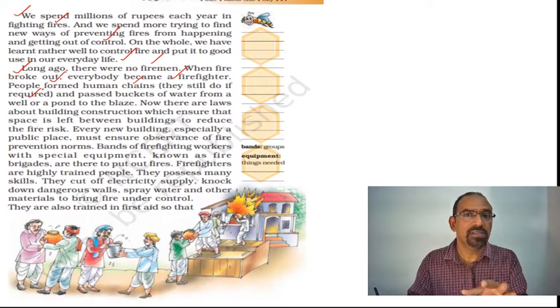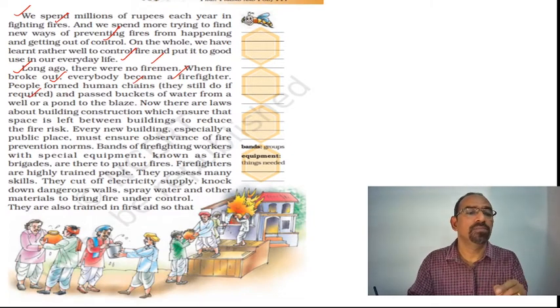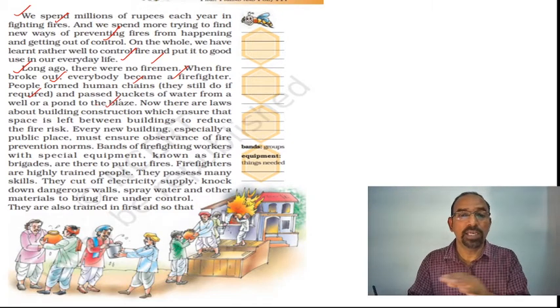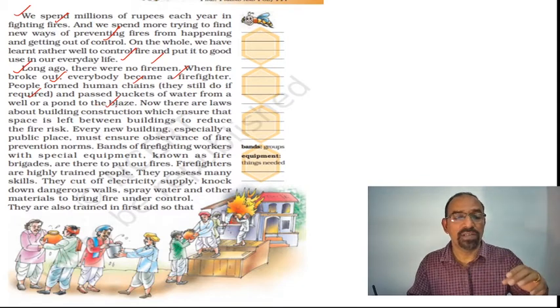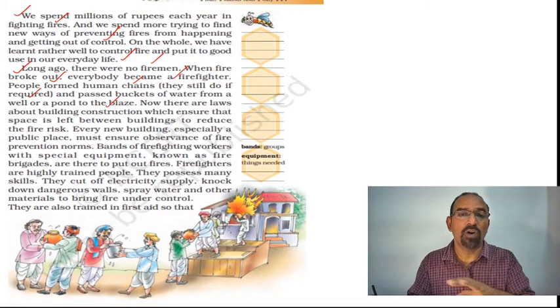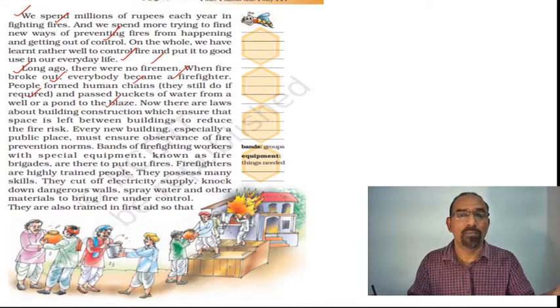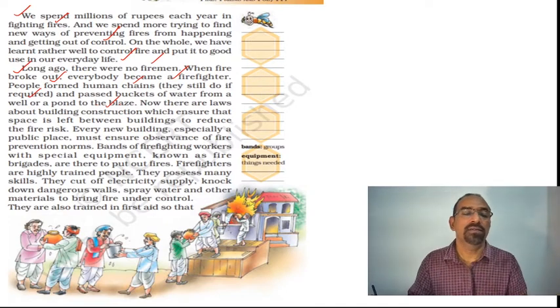In some places, even still, people do this, because in an emergency, we have to. They immediately form a human chain, take all the vessels available with them, and pass buckets of water from a well or a river or a pond over the fire.